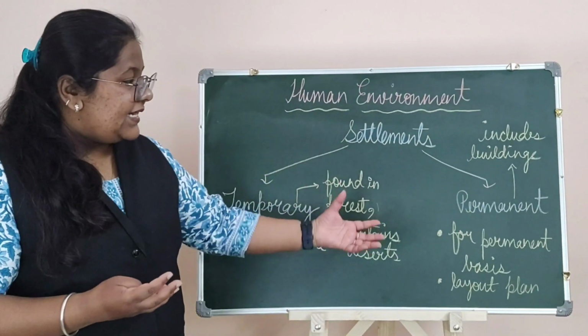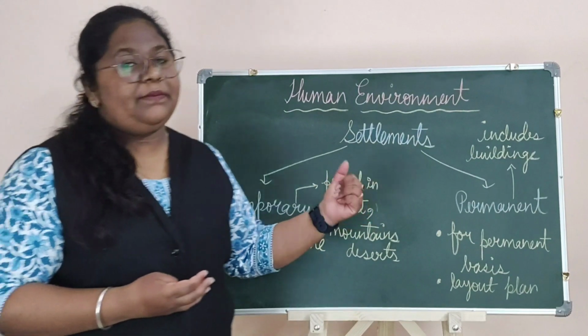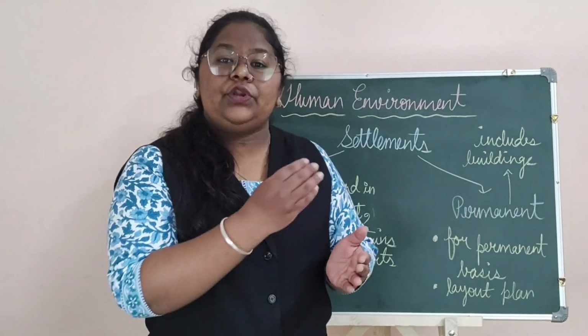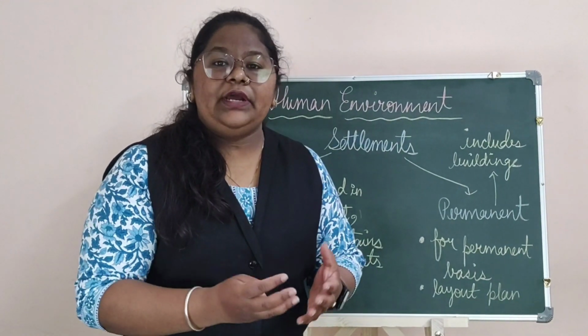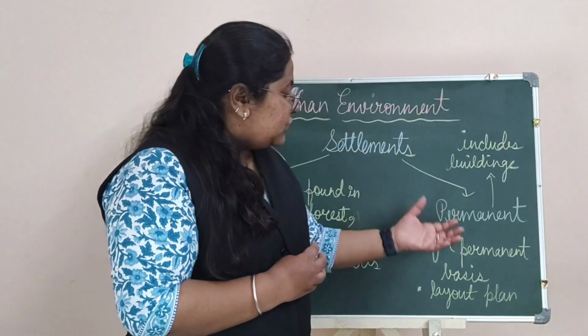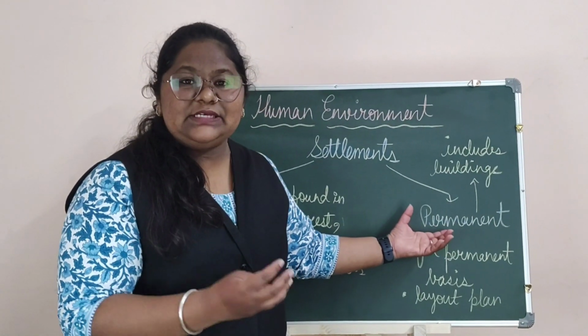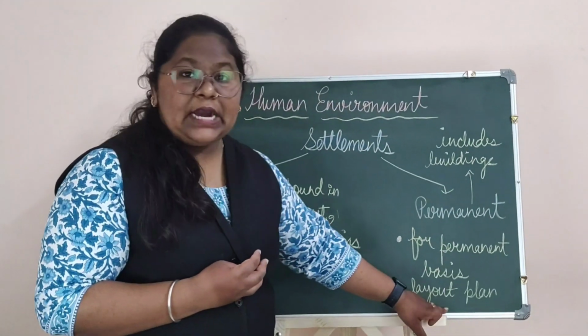Now the second type of settlement is permanent settlement. The word permanent itself means for a longer period of time, on a permanent basis. Permanent settlements usually require layout plans.